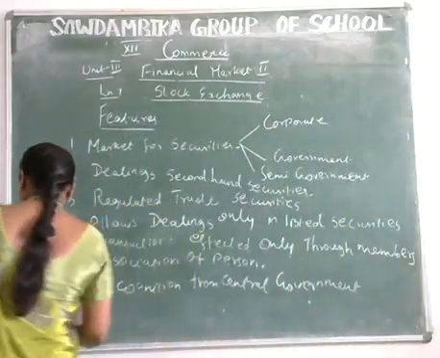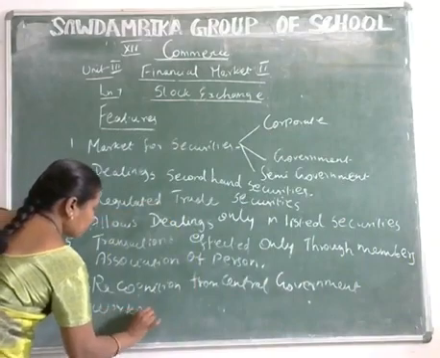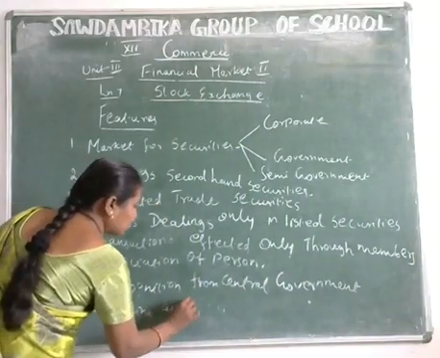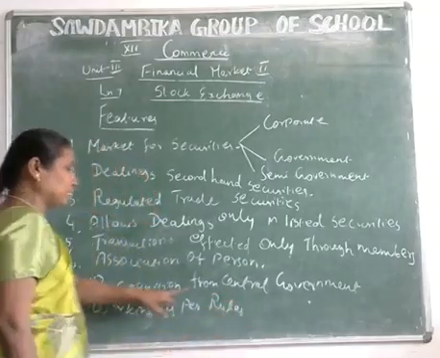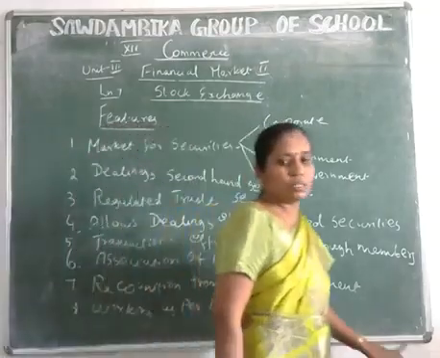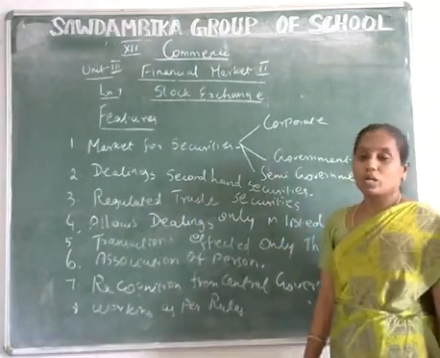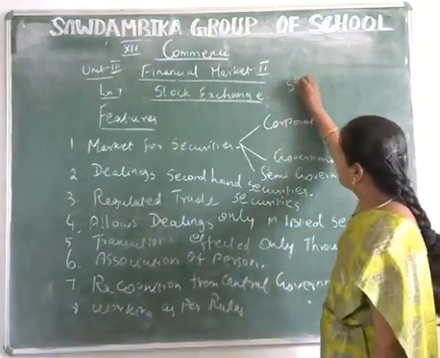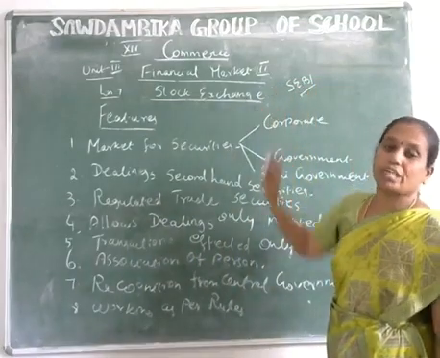And then the next one is working as per rules. The central government passed the rules and regulations, and it works under the guidance of SEBI also. What is the abbreviation of SEBI? The full form of SEBI is Securities and Exchange Board of India.